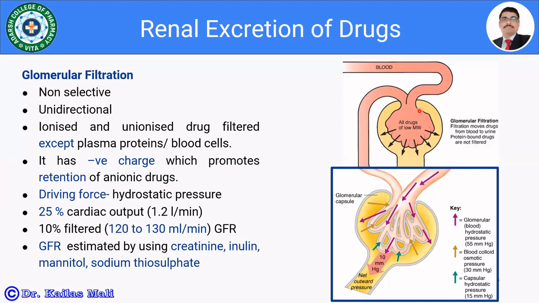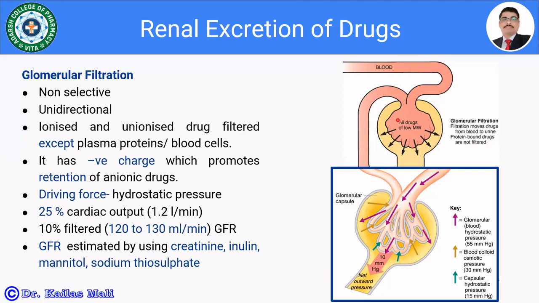So here, the glomerular filtration is non-selective, and it is unidirectional. Whatever drug is there moves from the glomerulus into the proximal tubule or into the urine.